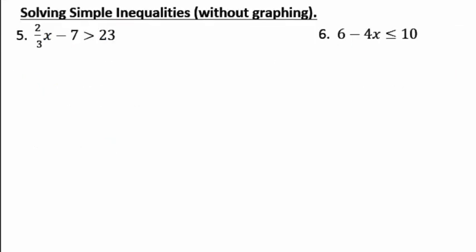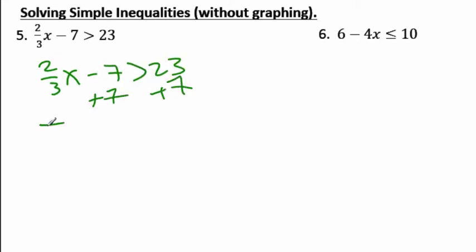Okay, we're going to move on and do a couple of two-step examples. I'll do the first one, you do the next one. How's that? Okay, the first one, what do we have here? If you want, you can multiply everything by 3. That's the LCM. I'm not going to do that this time. Let me rewrite it here. You don't have to rewrite it. But then I'll add 7 to each side. We get 2/3 x has to be greater than 30.